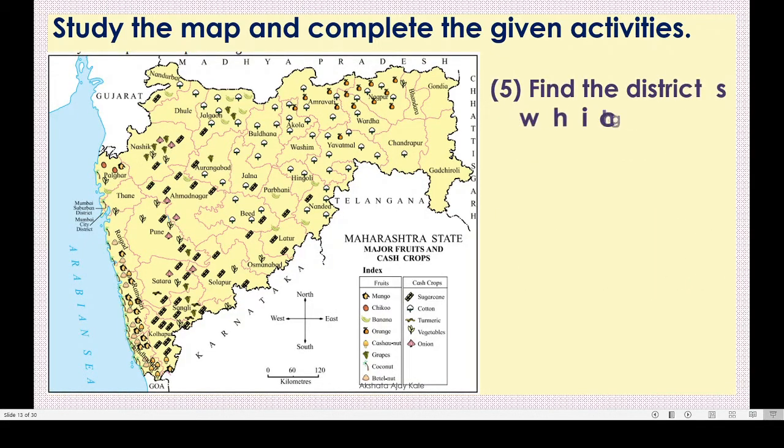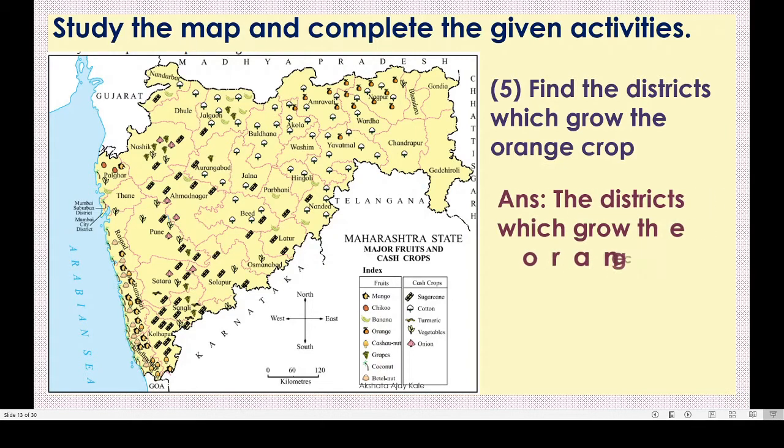Next question is, find the districts which grow the orange crop. Again move to the index, see the symbol. This is orange color fruit, correct? And here in the map we can see Nagpur, Amravati, Wardha, Yavatmal and Akola. Isn't it? So we will write these names in our answer.